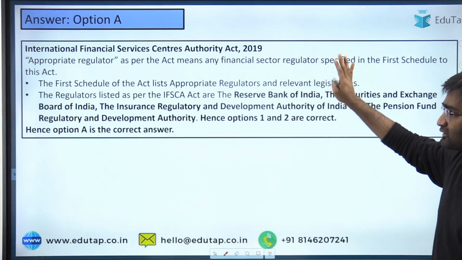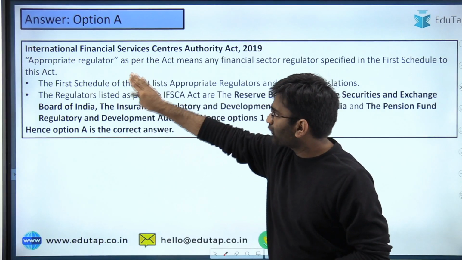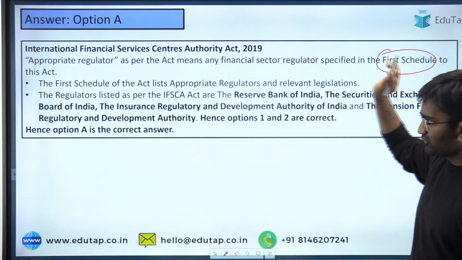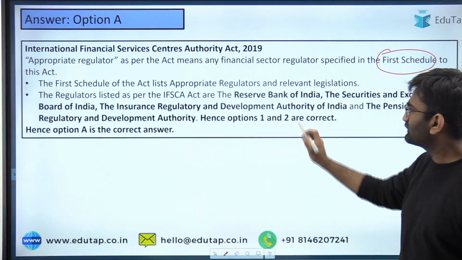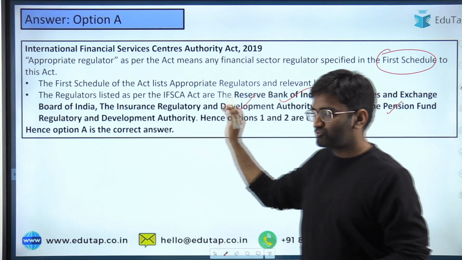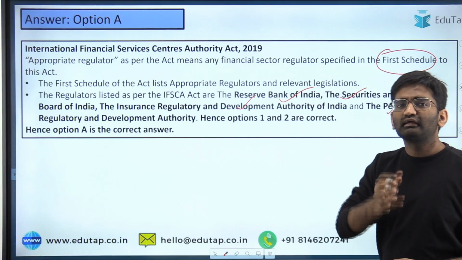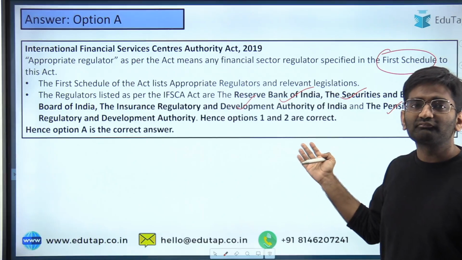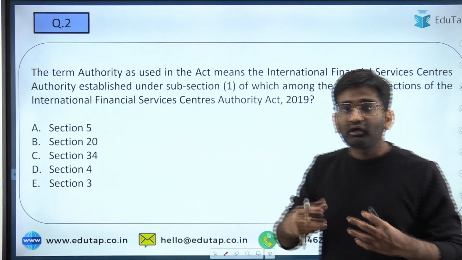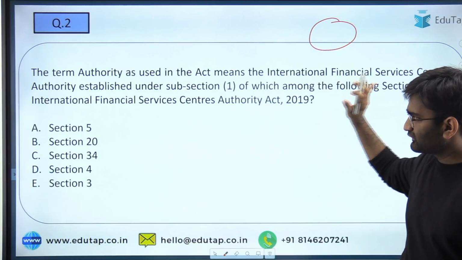Here we have this specific definition given in section 2 of the Act. Appropriate regulator are those which are specified in first schedule of the Act. And which are these regulators? RBI, SEBI, IRDAI and PFRDA. And this is what is the function of IFSCA, and it takes up the function of these specific regulators with respect to the financial institutions and services provided only within the IFSC. I hope that is clear. All of this under the IFSC Act.